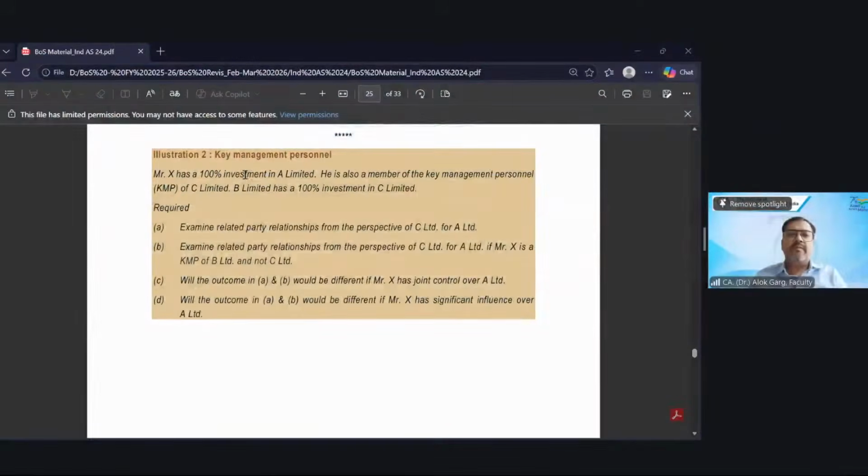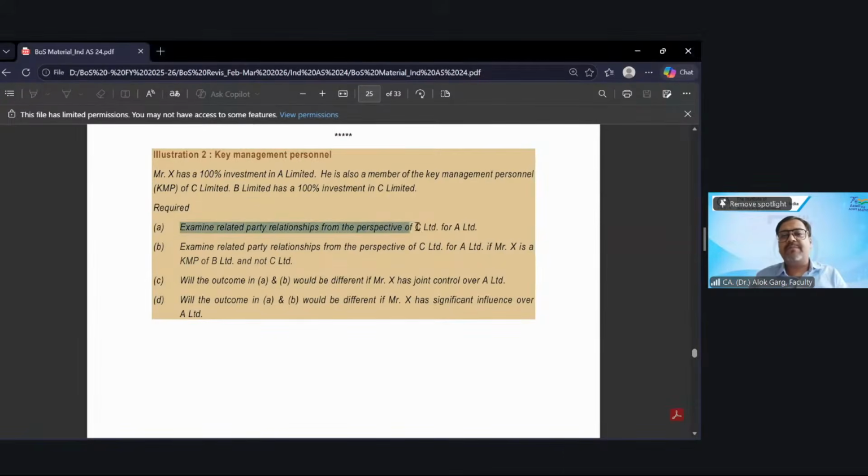Friends, Mr. X has 100% investment in A Limited, so Mr. X has a control on A, and Mr. X is also KMP on C, and B is a parent of C, right? Examine related party relationship from the perspective of C Limited for A Limited. So first of all, whether C Limited and A Limited are related parties.